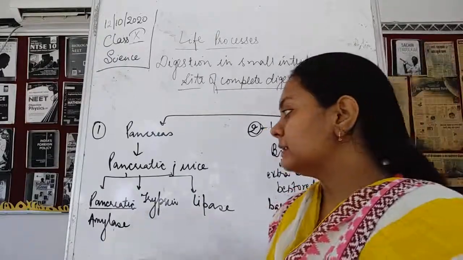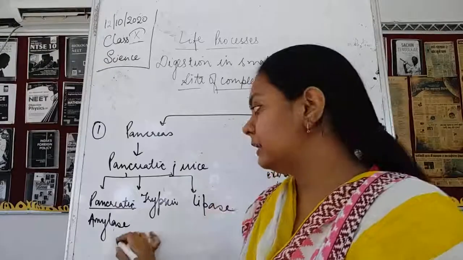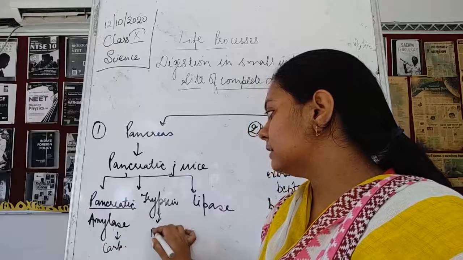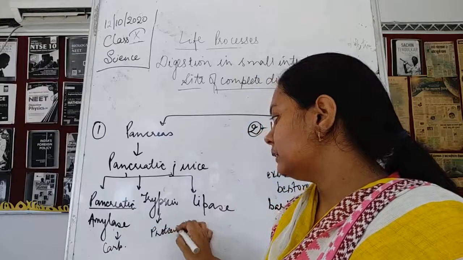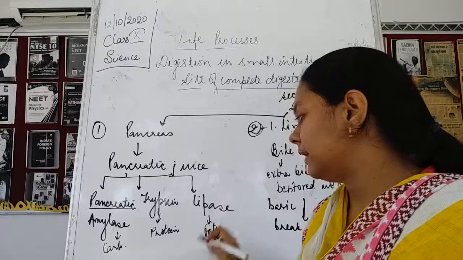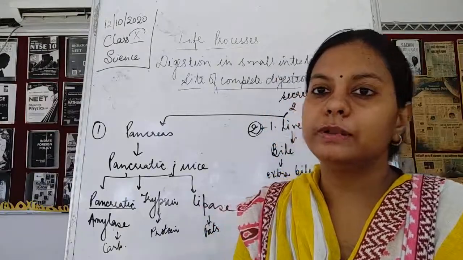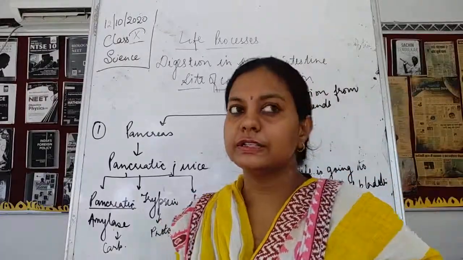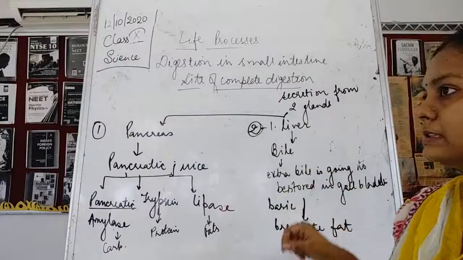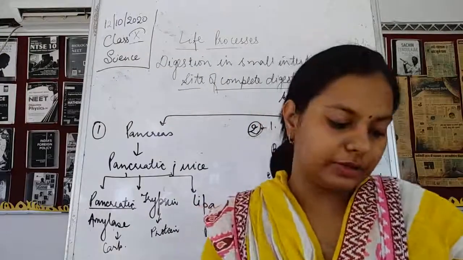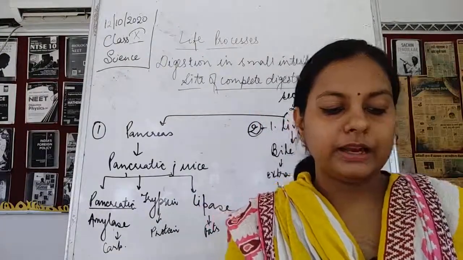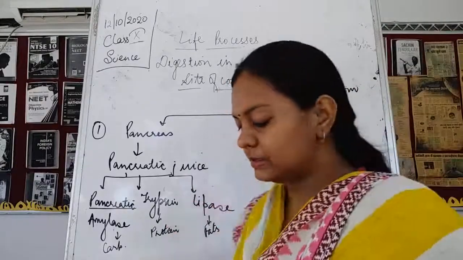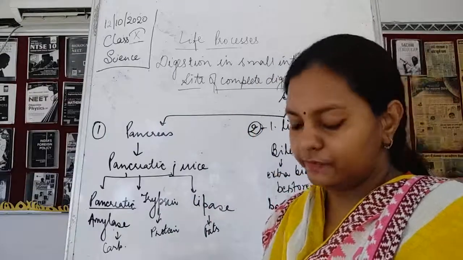So pancreatic amylase is going to digest the carbohydrate. This trypsin digests the proteins. And this lipase is going to digest the fats. Okay, so this is what is about the complete structure of the different secretions secreted from the pancreatic juice as well as this liver. Okay, so next thing is that the enzyme amylase is going to break down the starch, the enzyme trypsin digests the proteins, and the enzyme lipase digests the fats. Okay, this is what I have just now written.